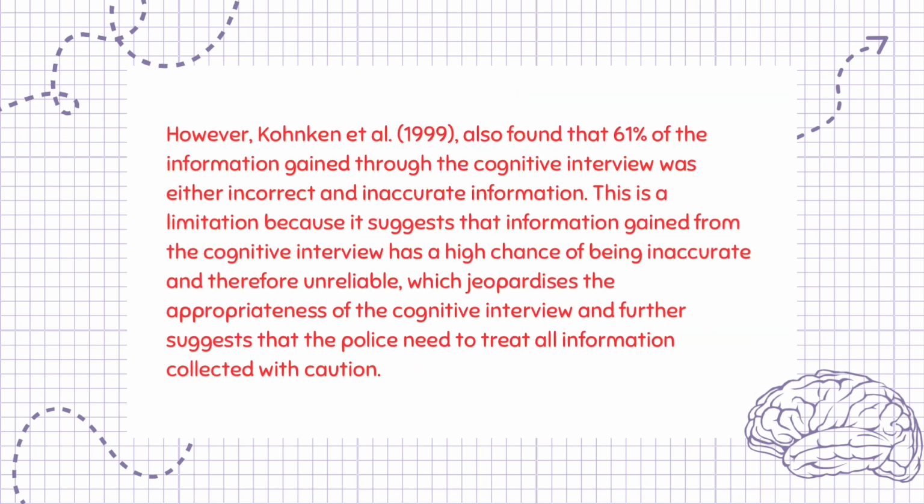However, Köhnken et al., 1999, also found that 61% of the information gained through the cognitive interview was incorrect and inaccurate information. This is a limitation because it suggests that information gained from the cognitive interview has a high chance of being inaccurate and therefore unreliable, which jeopardizes the appropriateness of the cognitive interview and further suggests that the police need to treat all information collected with caution.